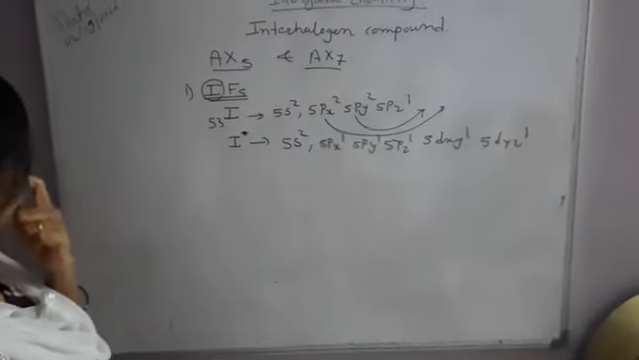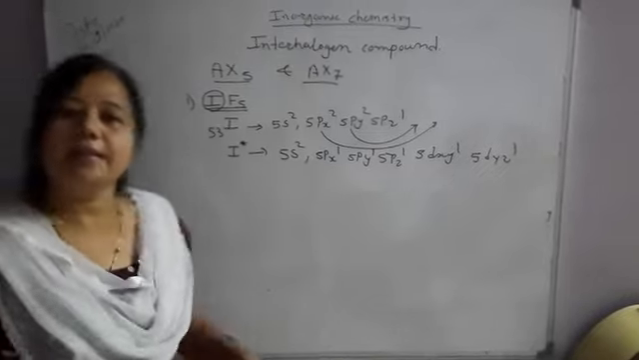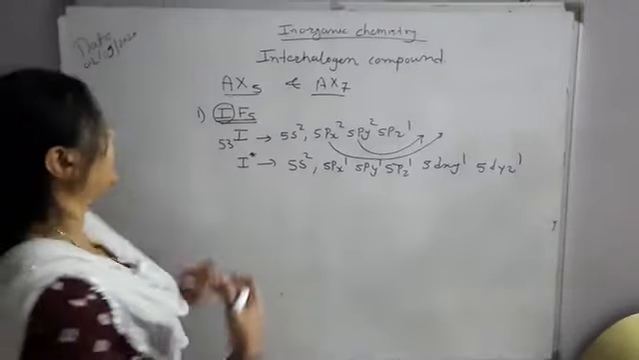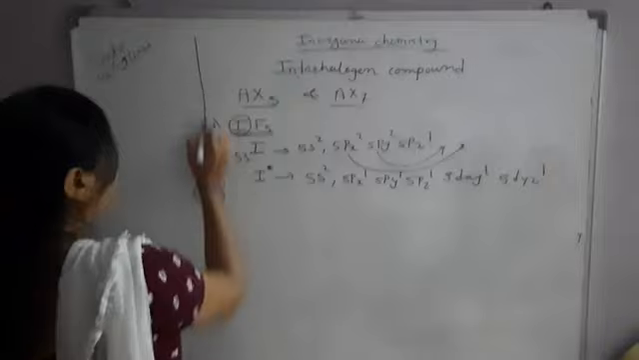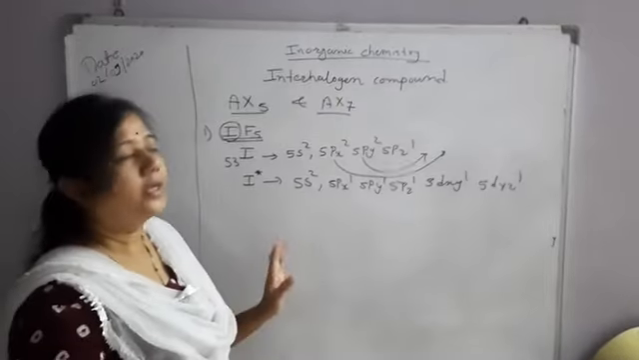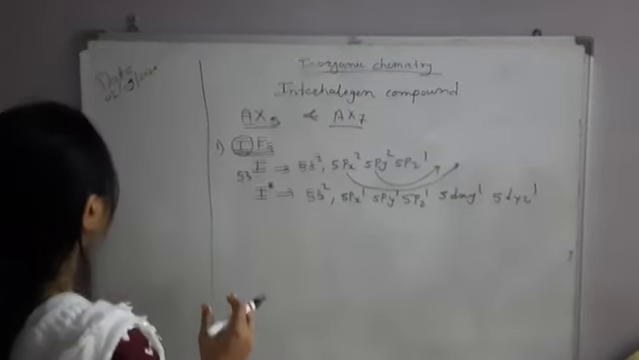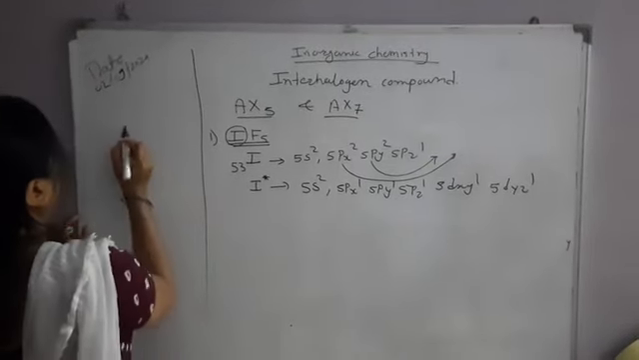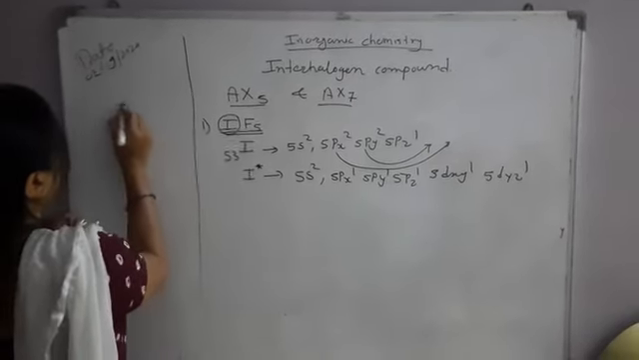Now hybridization. Which hybridization is present in this compound? Again we can roughly calculate it. Again I am repeating that, don't write this in the university paper. It is just for your understanding and calculation. So see here in IF5.